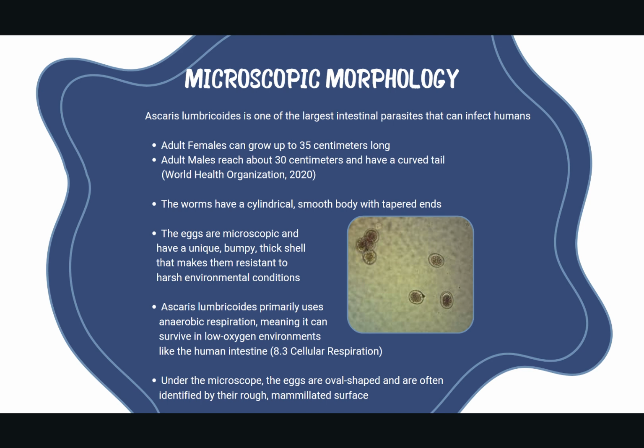Ascaris primarily uses anaerobic respiration because it lives in the low oxygen environment of the intestines. This relates to what we learned in Chapter 8 about cellular respiration. This is super important because it explains why the worm can survive where oxygen is scarce.